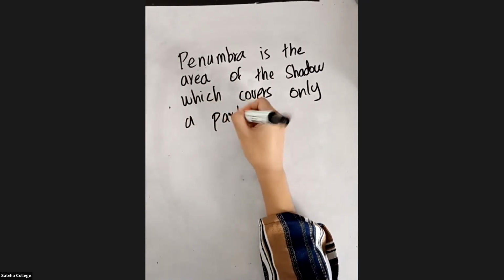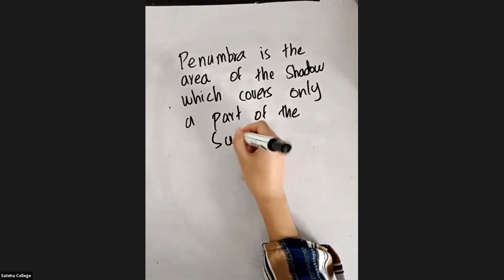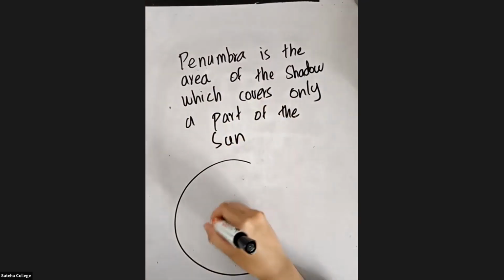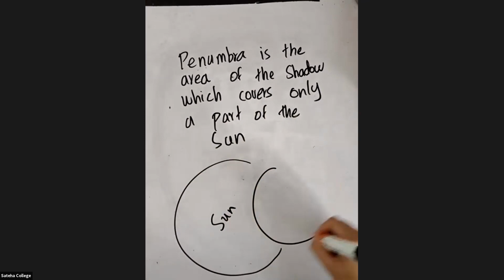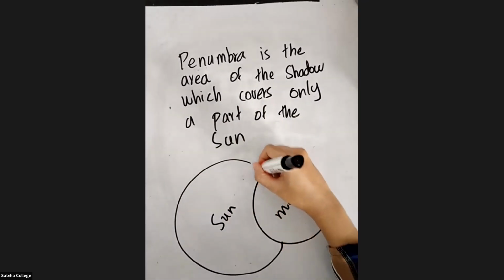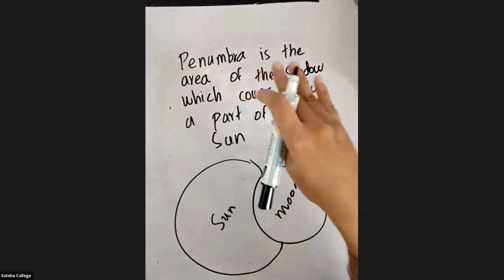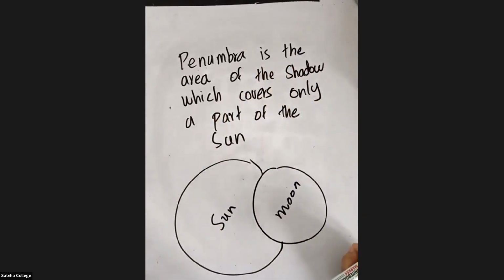So you can draw the sun and draw the moon and show that it is going to cover only a part of the sun. So you call it partial. Partial means half. Partial solar eclipse. A small part. Partial. Right?